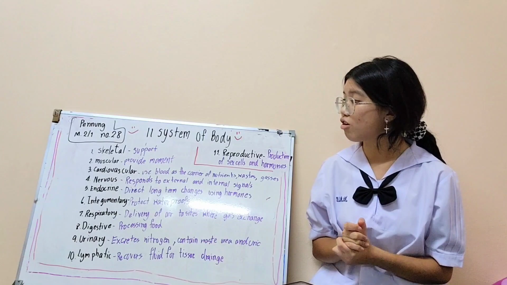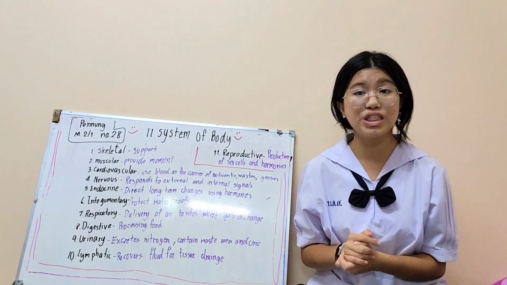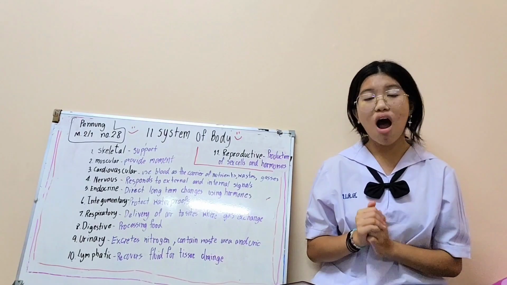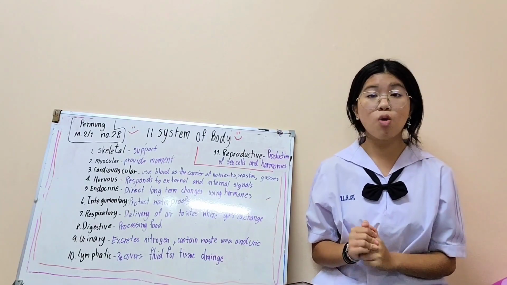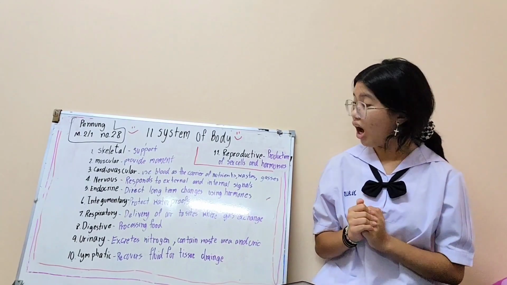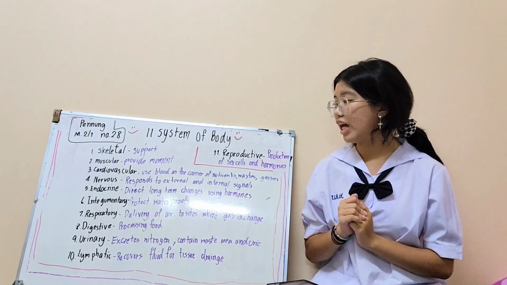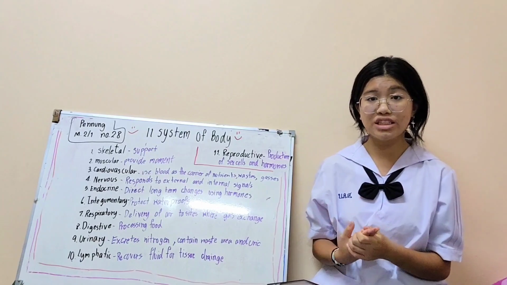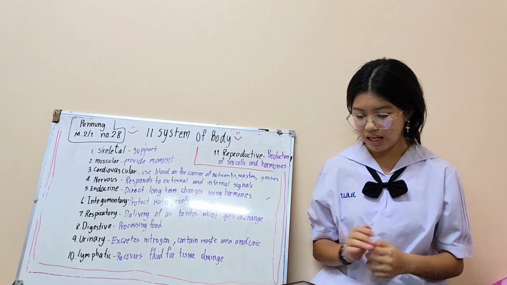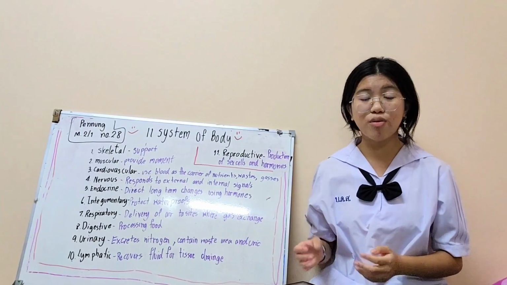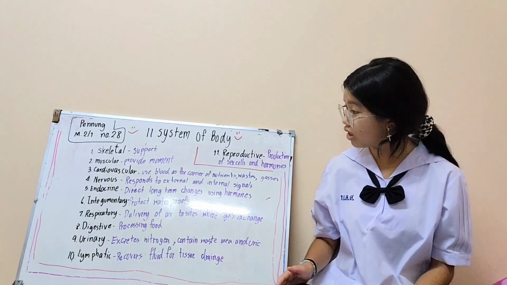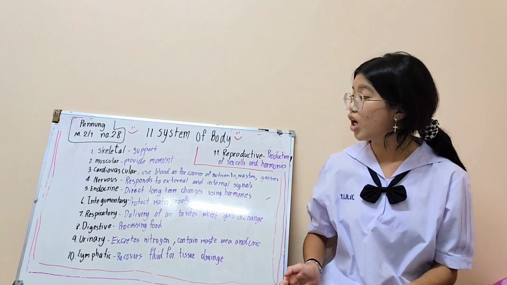Then we go to the third one, the cardiovascular system. Cardiovascular structures are the heart and blood vessels. The function of cardiovascular is to be the carrier of nutrients, waste and gases, and to pump blood from the heart too. And then we go to number 4, the nervous system.